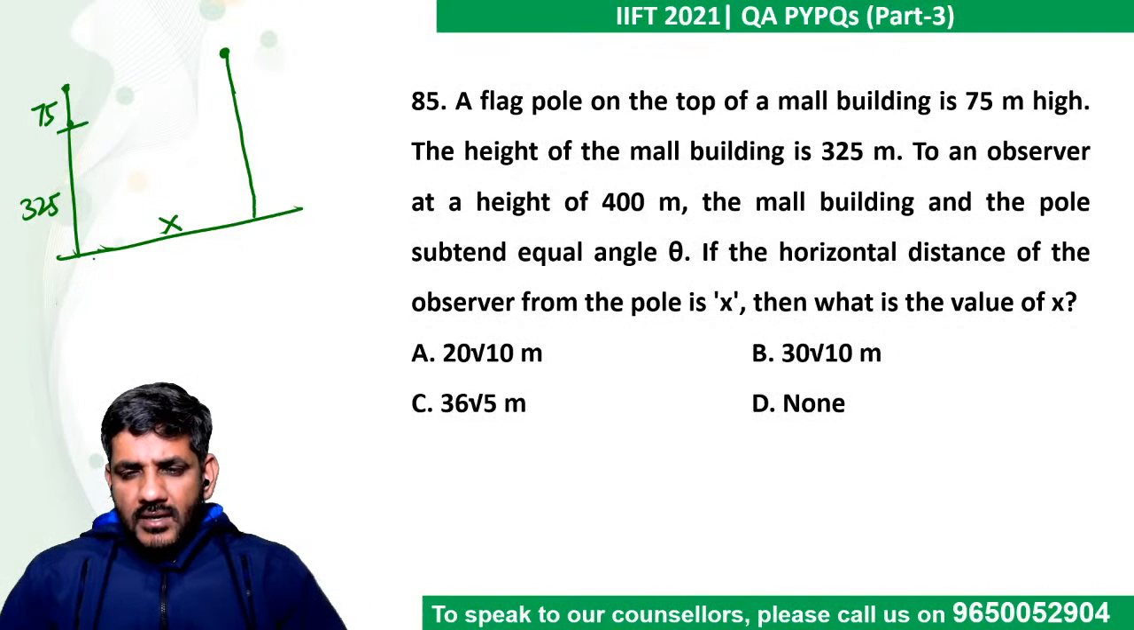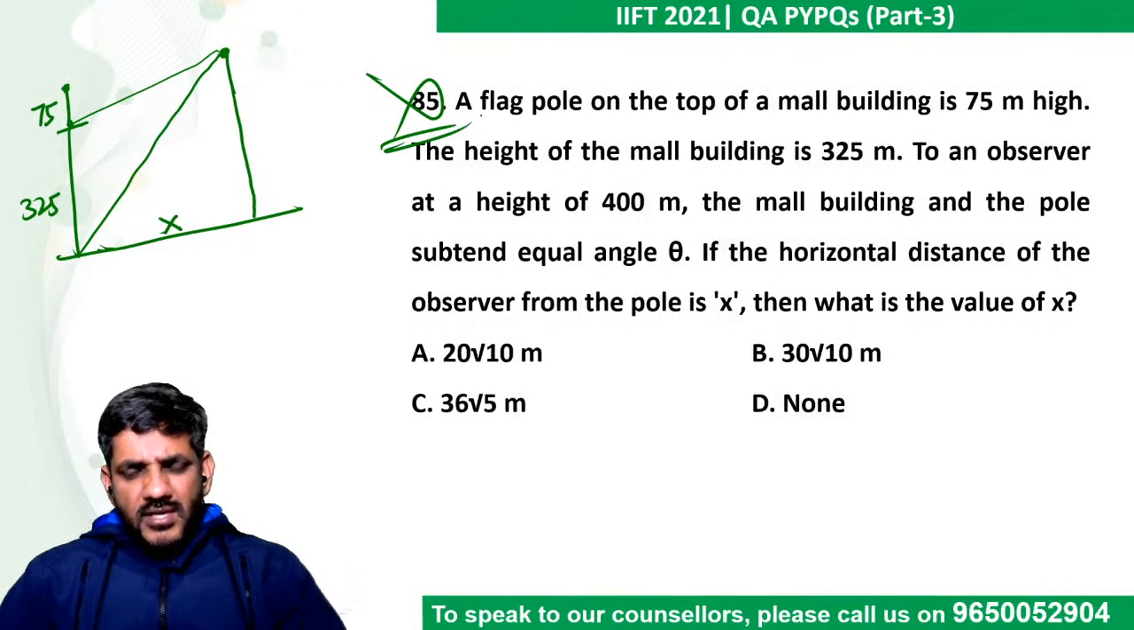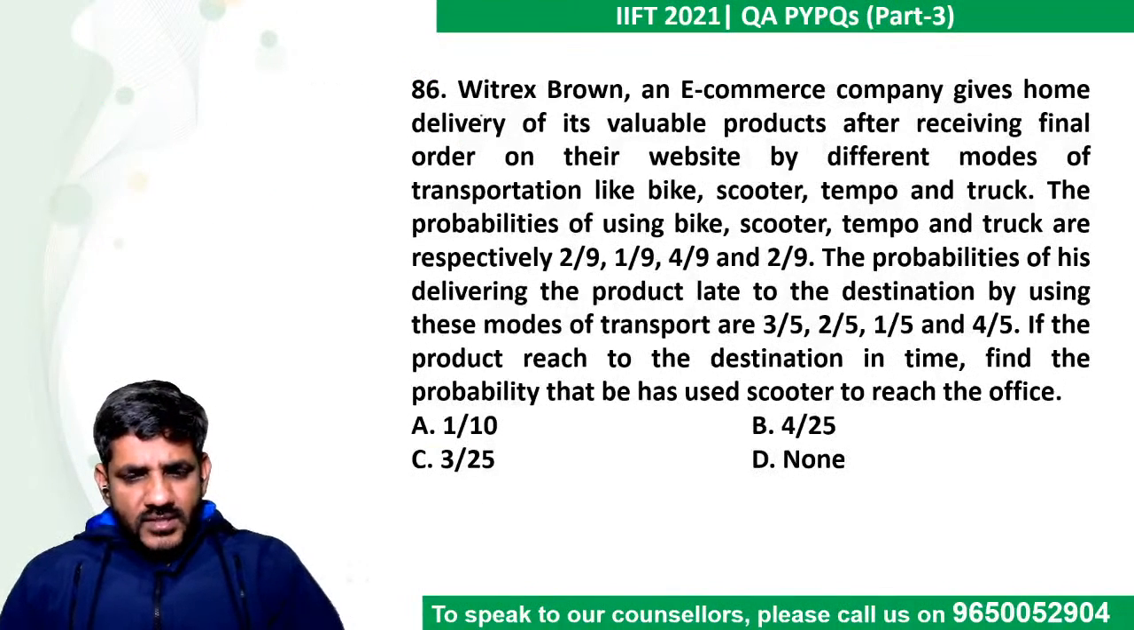The mall building and the pole subtend equal angle theta. How can these angles be equal? So a person here is making the same angle. I'm not able to understand this question. I'm leaving it. Let's move forward. Question number 86.